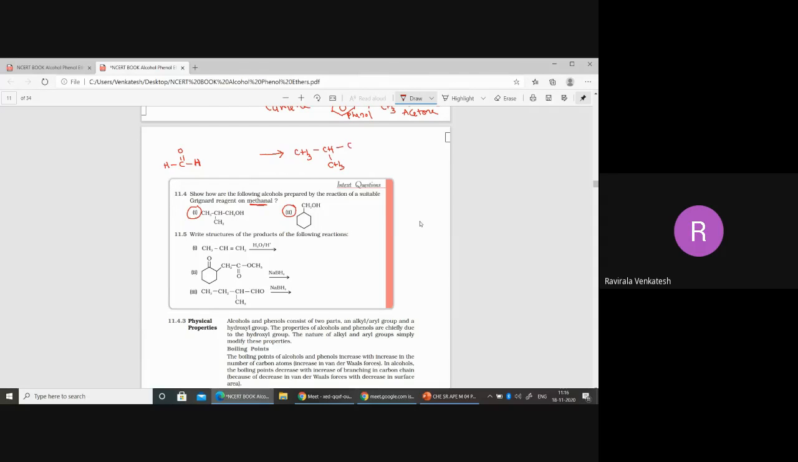Next, what happens? CH2. How do you do this one? Which Grignard reagent are we taking? What is the R group in this case? Anybody? Anybody can do this one?